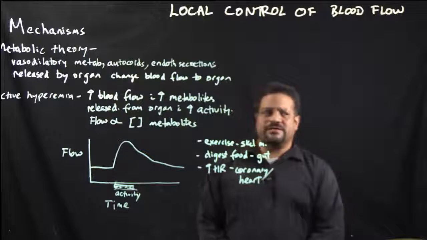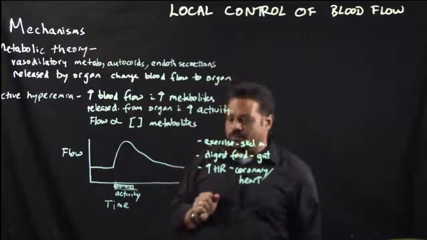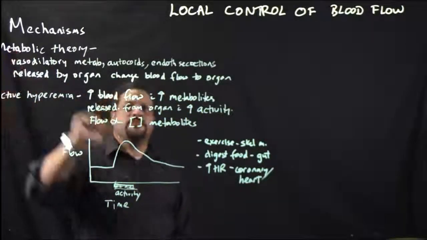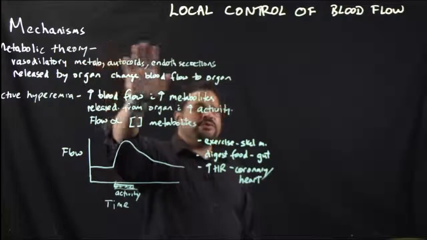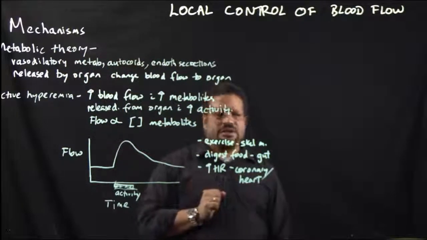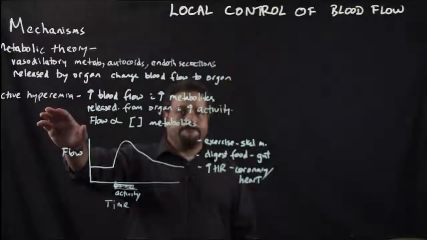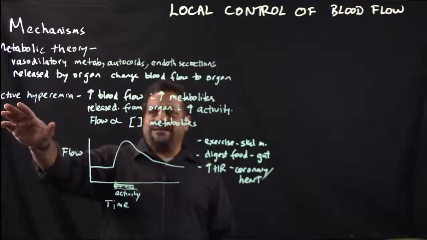So let's look at the mechanisms involved in local control of blood flow. The first one, we have the metabolic theory, okay, where vasodilatory metabolites, autocoids, or endothelial secretions released by that organ cause a change in blood flow to that organ. Within this metabolic theory of increasing blood flow, you have active hyperemia.